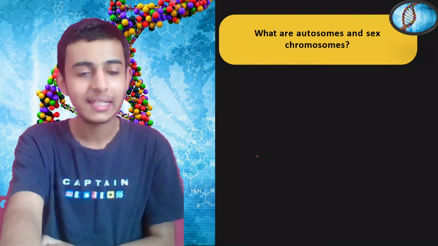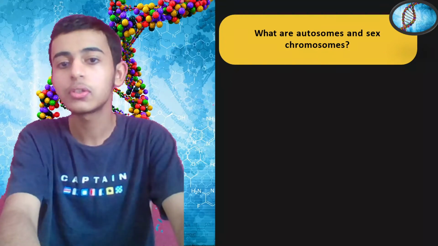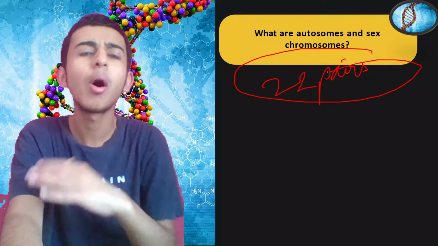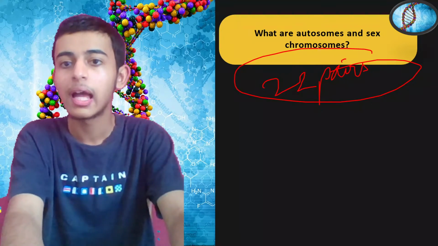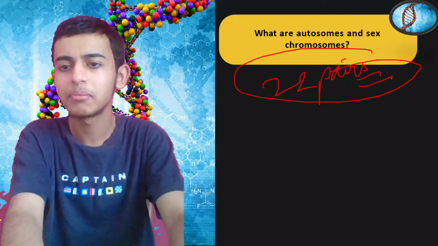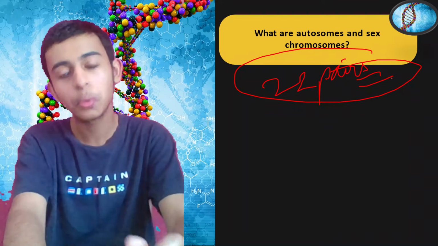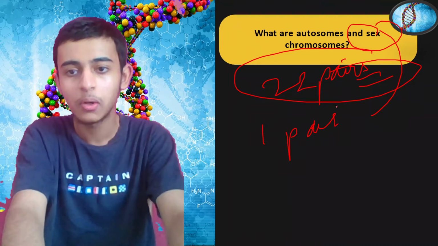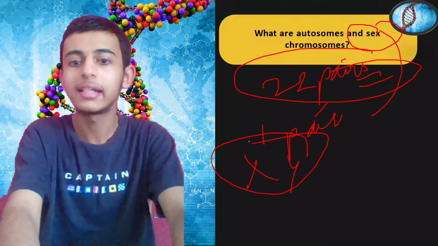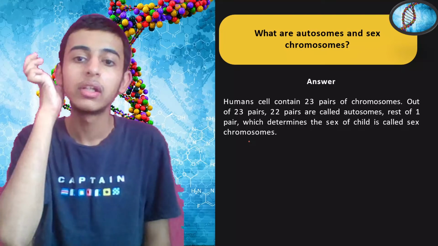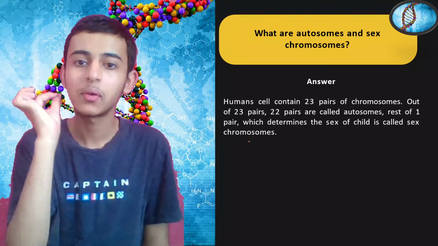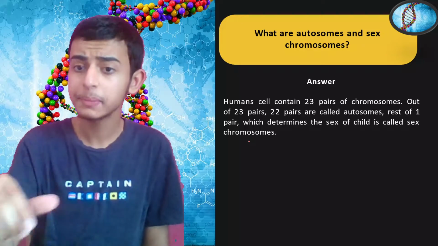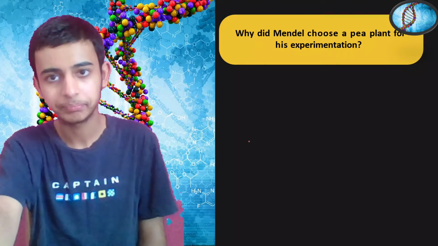What are autosomes and sex chromosomes? Pretty easy. Autosomes, the 22 pairs of chromosomes that we have, which are the normal chromosomes, and sex chromosomes. These autosomes determine genital features of the body common to both the sexes, whereas sex chromosomes are one pair of chromosomes, which can be X or Y, that determine your sex. Human cells contain 23 pairs of chromosomes. Out of 23, 22 are autosomes. The rest one is the sex chromosome that determines the sex of a child.